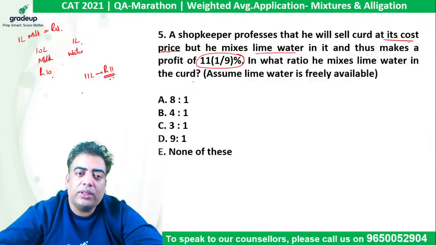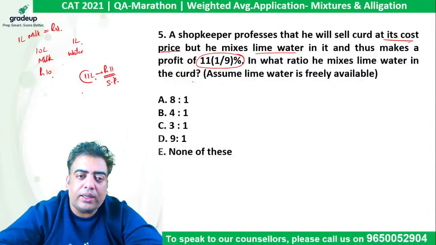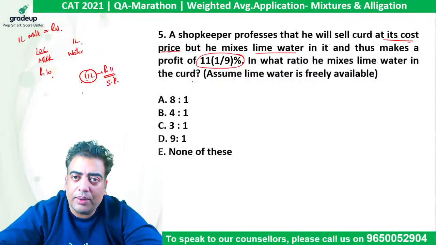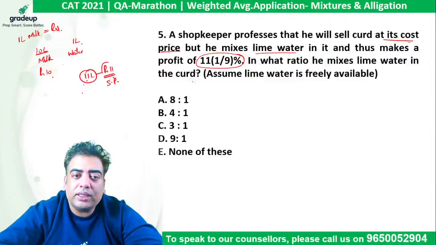Right? So this will be the selling price of effectively 10 liters of milk available in this 11 liters. Listen to me carefully. I am repeating it again. This is the selling price of 10 liters of milk available in this 11 liters because it contains 10 liters milk, 1 liter water. So its cost is effectively rupee 10 only.